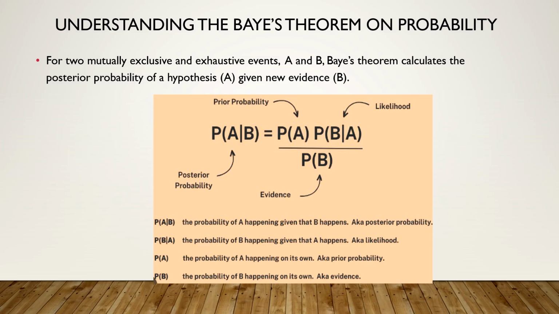Now what was P of B given A? It is the probability of B happening given that A happens. That means, what is the probability of an event B given that A happens? That is called likelihood. What is P of A? Probability of A happening on its own. And what is P of B? The probability of B happening on its own. Correct? So over here, A is our prior probability and B is our evidence. We will see with the help of an example.